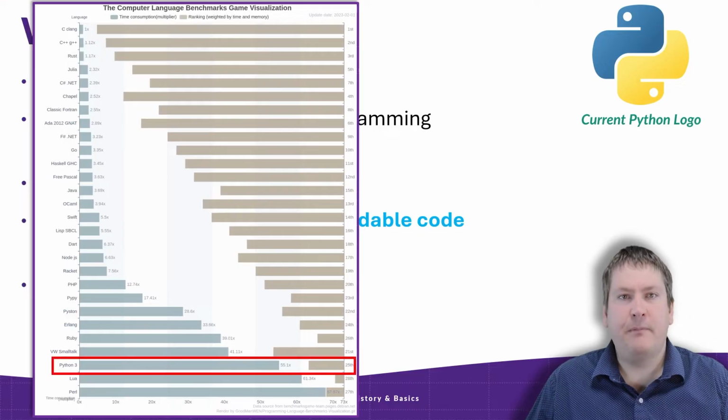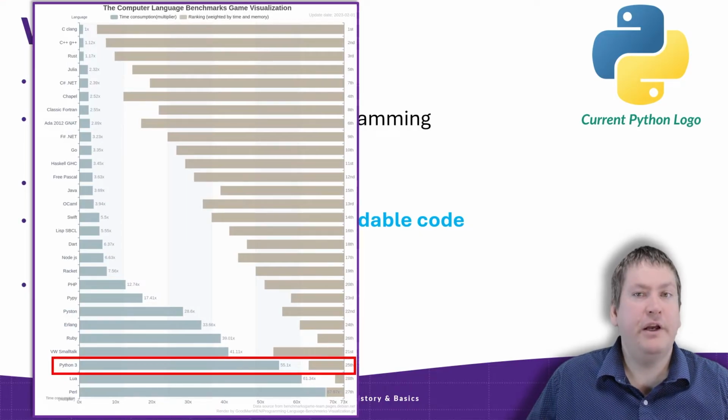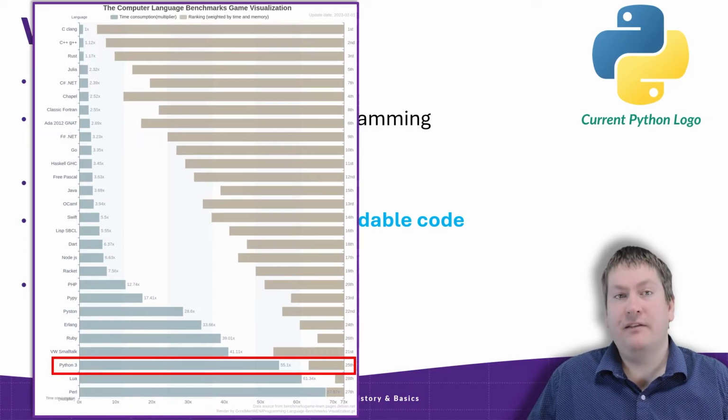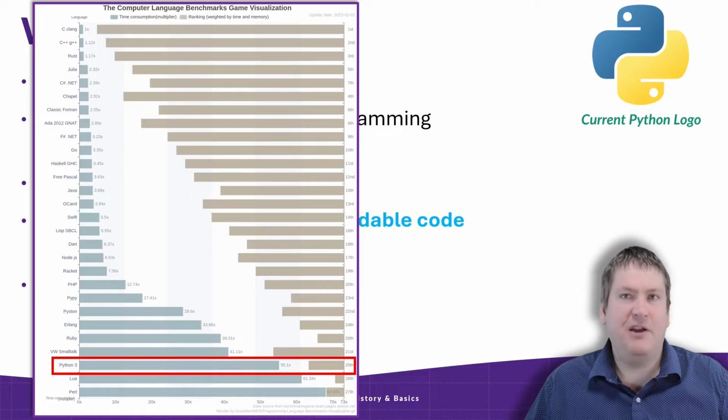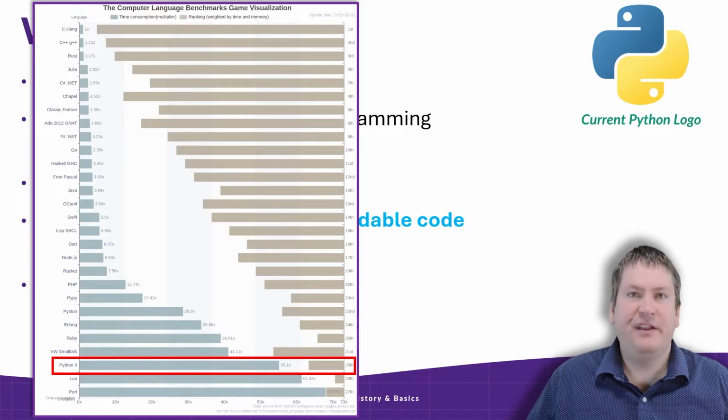In this benchmark from the Computer Language Benchmarks Game project, we can see that Python ranks a bit low compared to other popular languages. However, unless you are doing something that takes a significant amount of speed, such as big data processing, the ease of use of Python is often worth that performance cost.